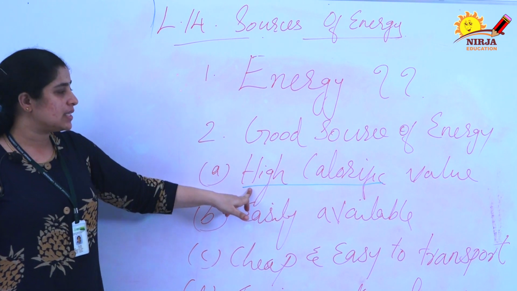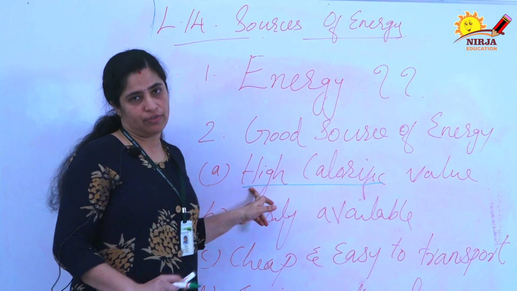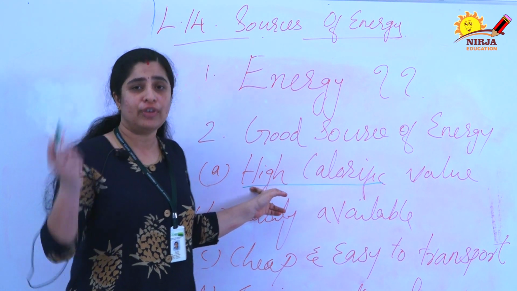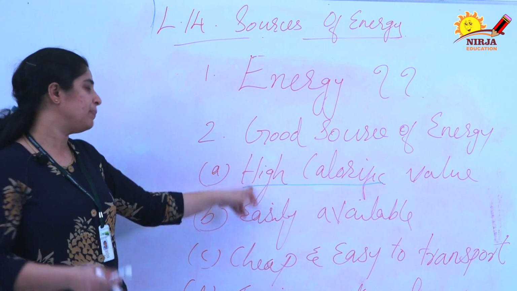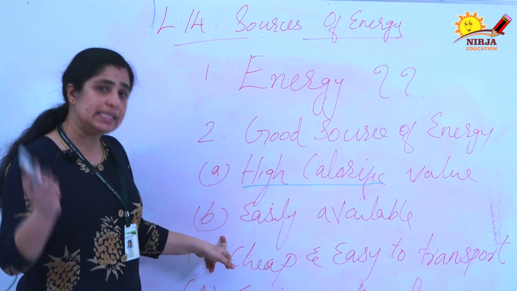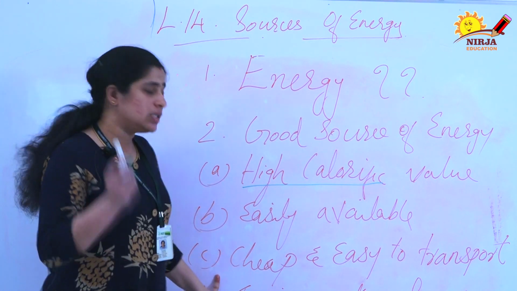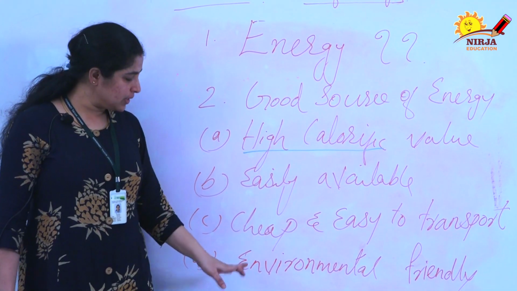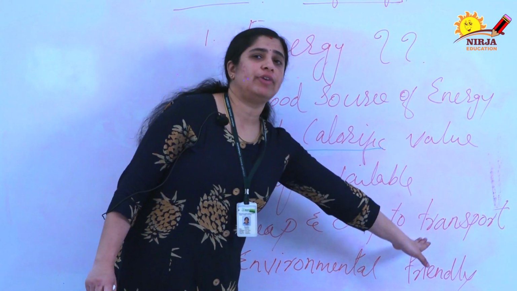The first point is that it should have high calorific value, which means it should produce enough heat energy when it is burning. The second one is it should be easily available, and the third one is it should be cheap and easy to transport. The last point is it should be environmentally friendly.